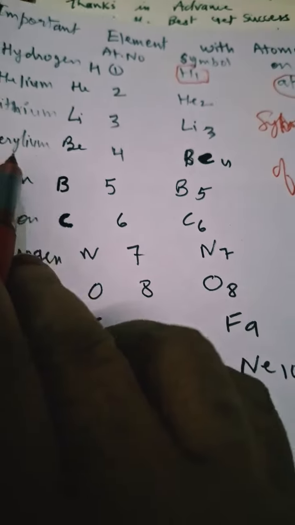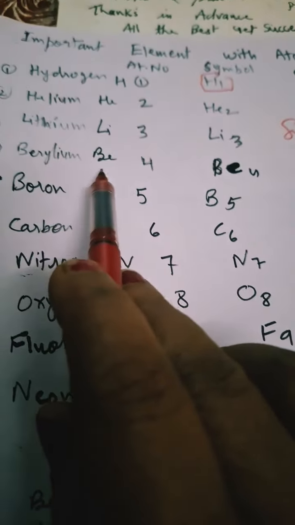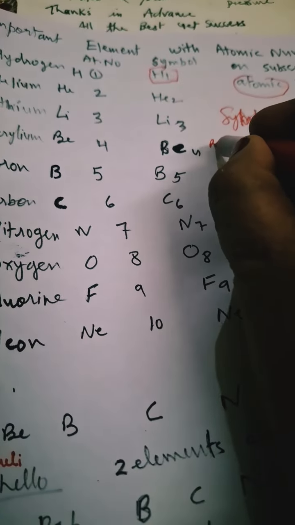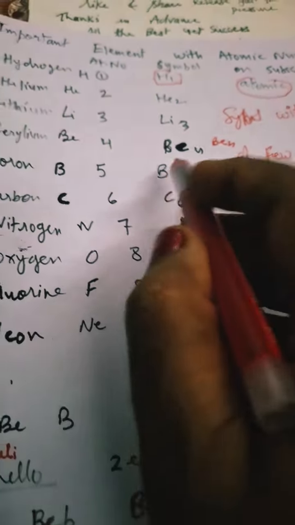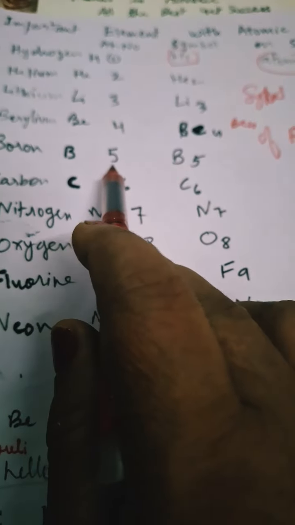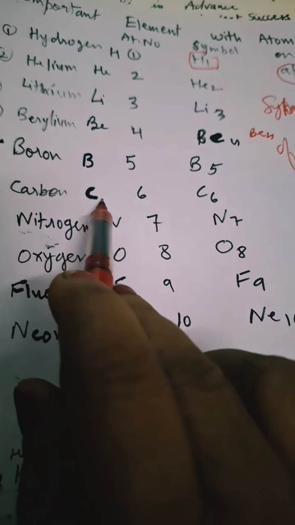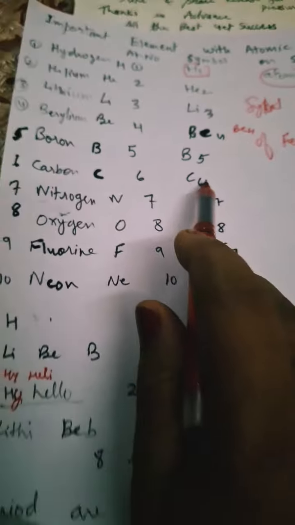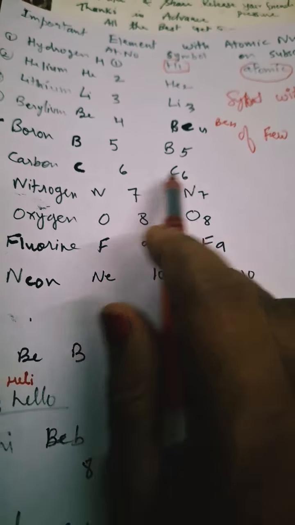I am not showing you atomic mass because I am thinking about that. First I will give you information about atomic number. Now beryllium, the symbol is Be, atomic number 4, represented as Be4. Okay, Be4. Clear? Now boron, symbol B, atomic number 5, we write it like B5. Carbon, symbol C, atomic number 6, we write it as C6, and in the subscript you have to write 6.